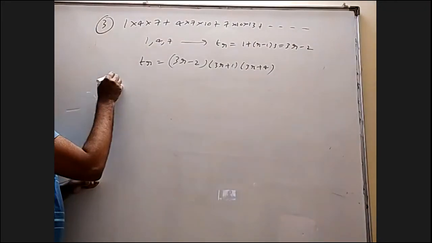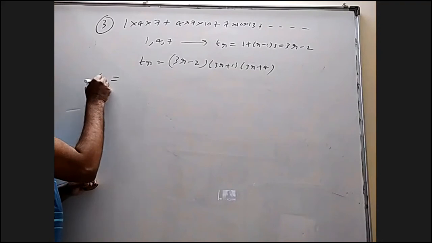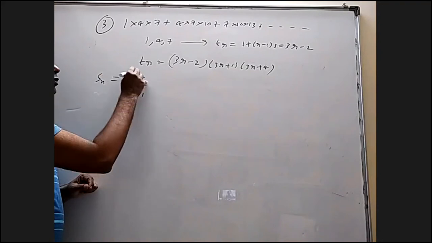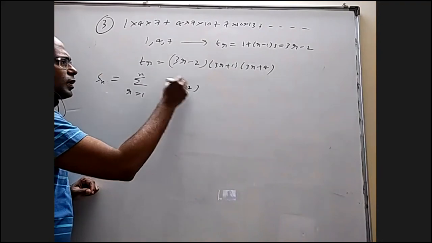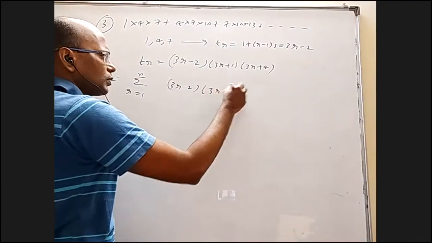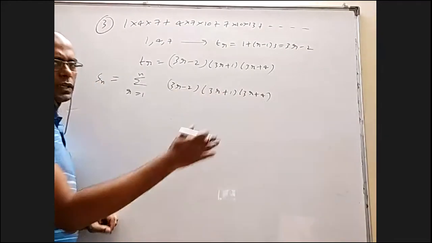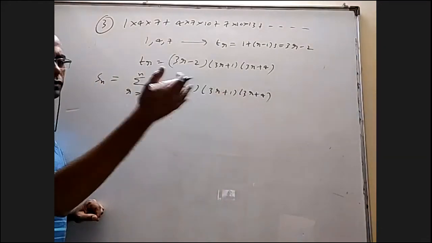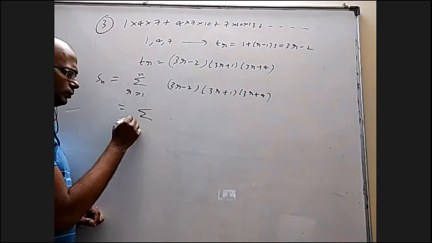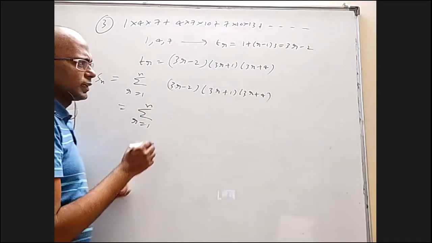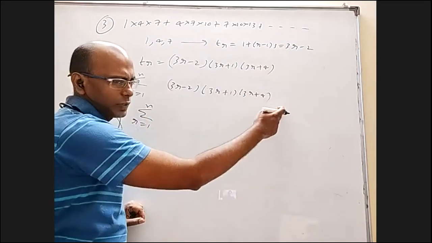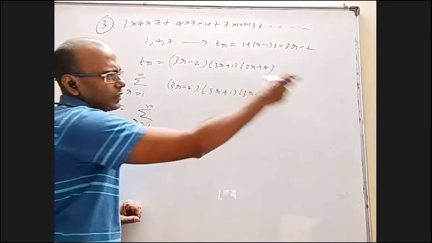So this question is actually Sn: sigma r equal to 1 to n of 3r minus 2 into 3r plus 1 into 3r plus 4. As long as these three, or 4 or 5 or 7 of them, are in AP, not a problem. Our method is to take the next possible term in the AP and the previous possible term in the AP, and write the difference here.